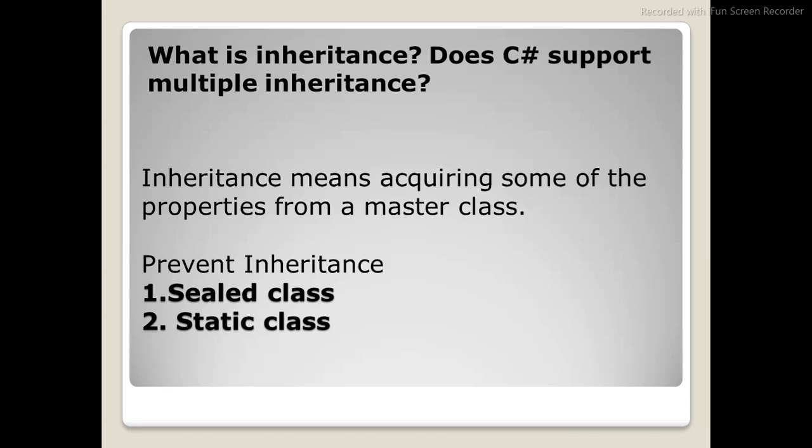Why is it not supported? As I said, a child class cannot have multiple parents. So when C# was developed, they did not allow multiple inheritance. In technical terms, it will simply create compiler conflicts, about which one to assign and which one not to assign. So it will make the code much worse, and the code will not look cleaner. So that is why, keeping those things in mind, C# will not allow multiple inheritance.